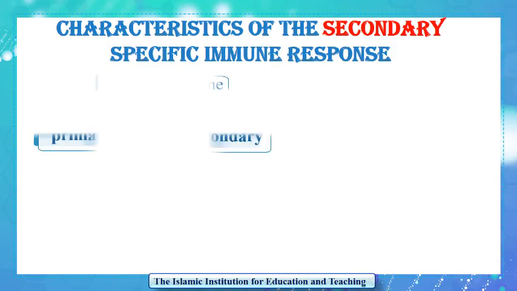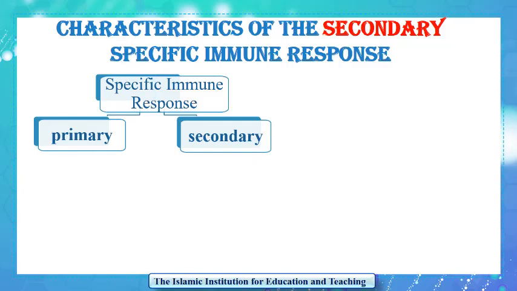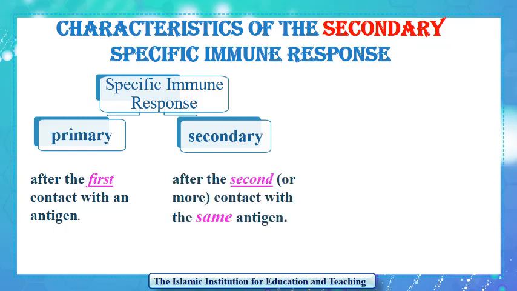As a summary for our lesson, the specific immune response is primary if it occurs after the first contact with an antigen, and it is secondary if it occurs after the second contact or more contacts with the same antigen. What are the characteristics of the secondary specific immune response?